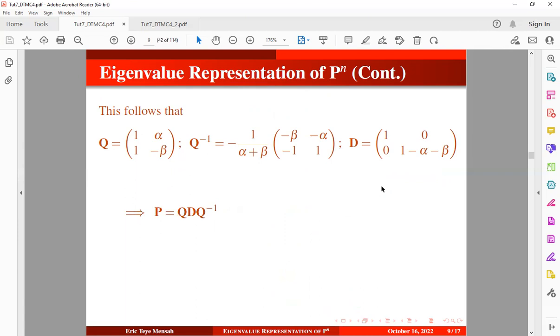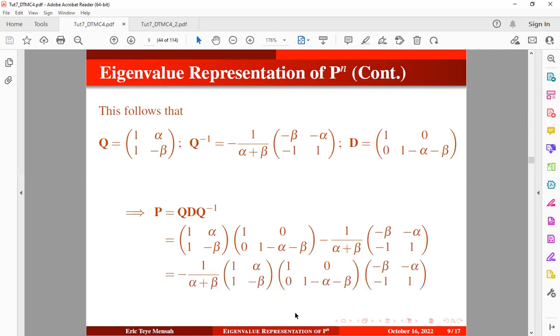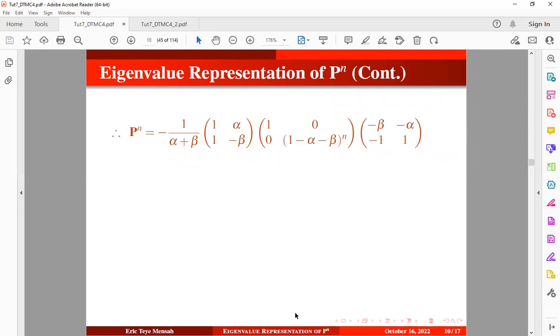Okay, so we can then get the eigen decomposition of the transition probability matrix, which can be obtained in this form. So we have our Q, we have our diagonal matrix, and we also have our inverse of Q. Okay, so we can rearrange this in this form. Okay, so we are interested in the eigen decomposition of the n-step transition probability matrix, which can be obtained using this form. So we know that the n will have effect on the diagonal matrix. 1 raised to the power n is the same as 1, 0 raised to the power n will be 0. So we have this raised to the power n, okay?